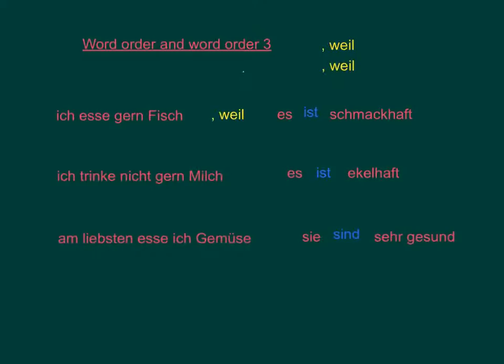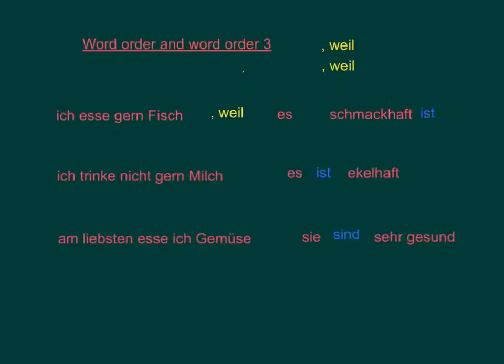So your sentence looks like this: Ich esse gern Fisch, weil es schmackhaft ist. Sorry, taking the incorrect verb there. Let's just move that down. Come on, ist needs to come to the end. Okay, ich esse gern Fisch, weil es schmackhaft ist. Yes, my verb has moved to the end. It sounds completely alien in English, but it is something you will get used to in German. I like eating fish because it is tasty.